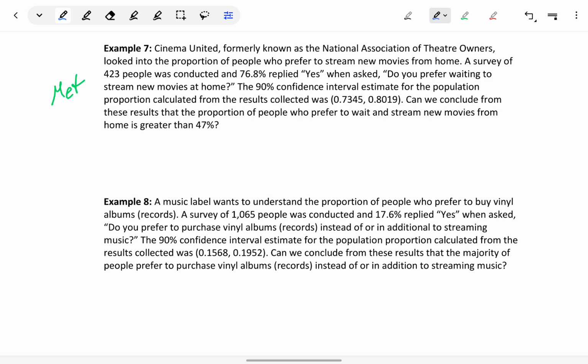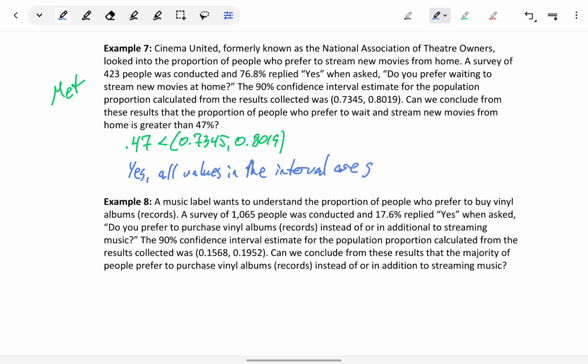Can we conclude from these results that the proportion of people who prefer to wait and stream new movies at home is greater than 47%? 0.47 is smaller than all values in this interval, so yes, we can support this conclusion because all values in the interval are greater than 0.47, which again is the same thing as 47%.